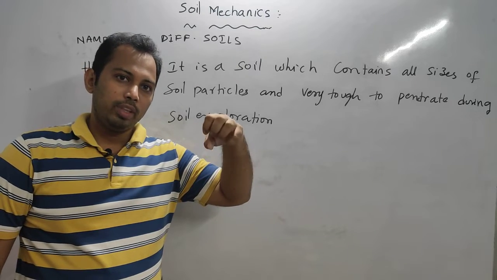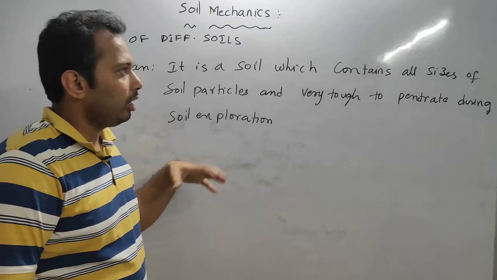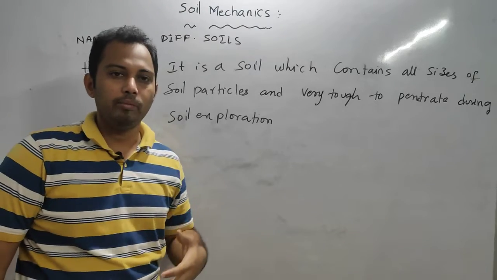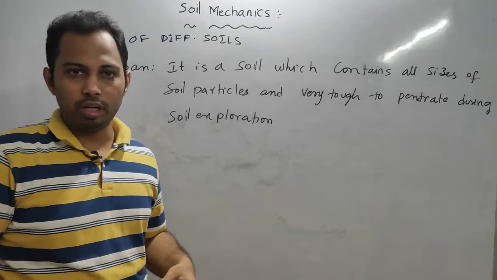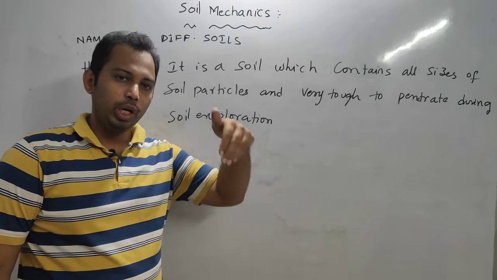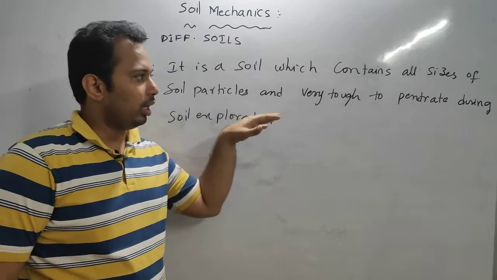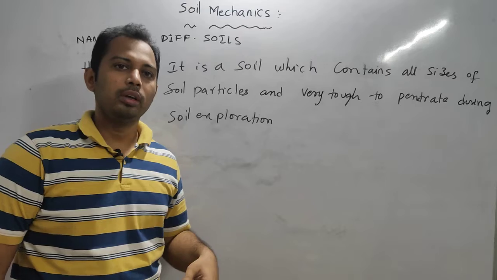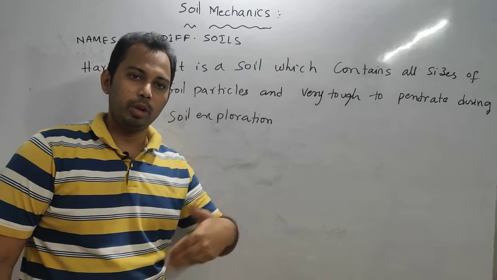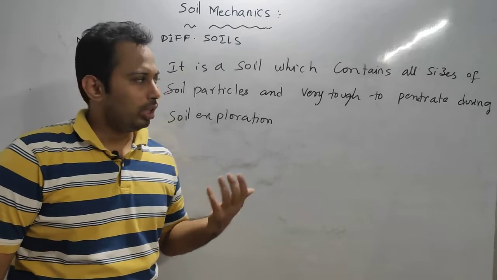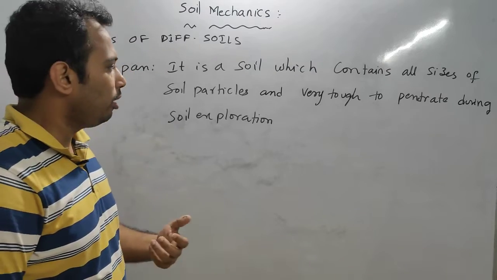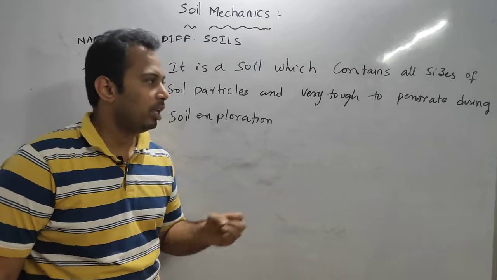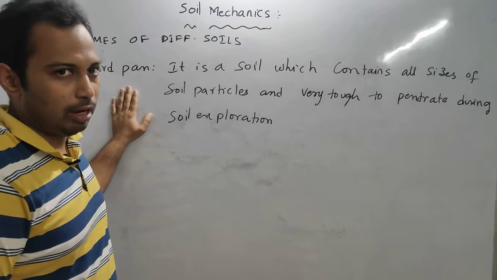It is very tough to drive the penetration tools when you are doing soil exploration, for obtaining undisturbed samples, or for going to some location where you want to find the SBC. Soil investigation and exploration is very difficult when you meet with the hard pan.